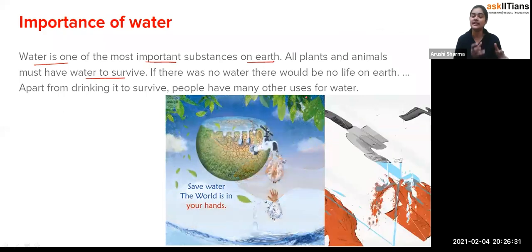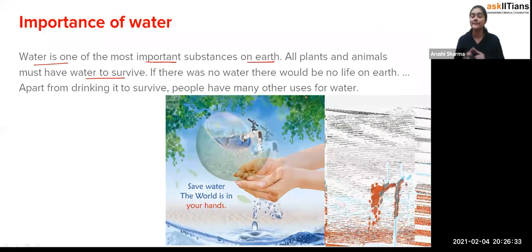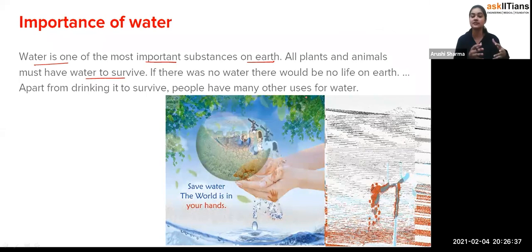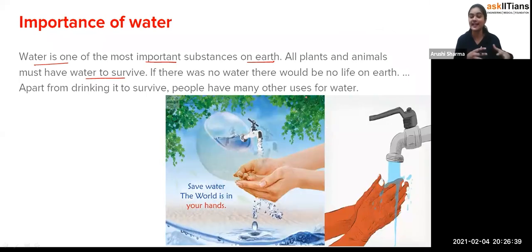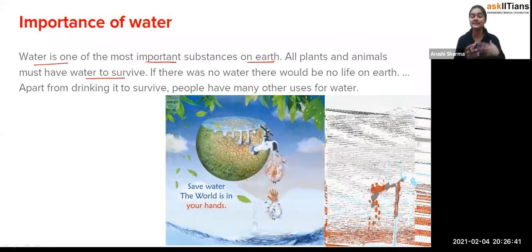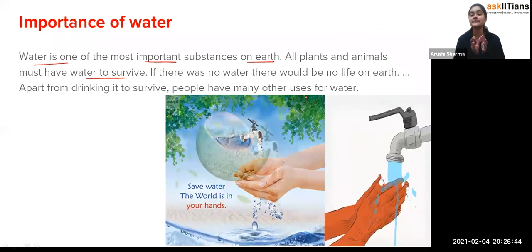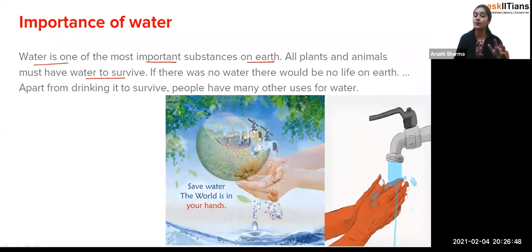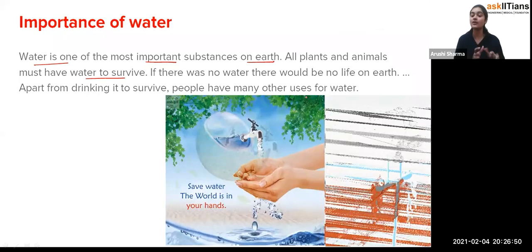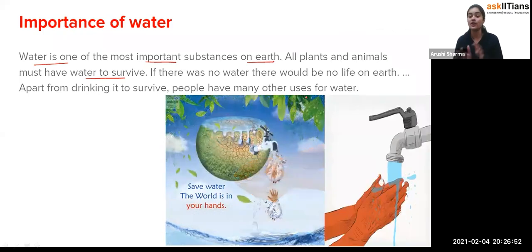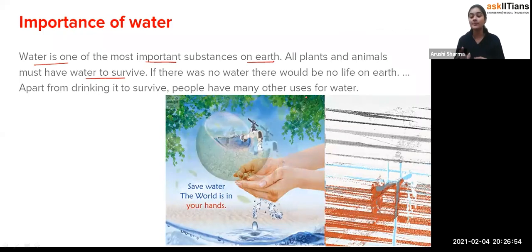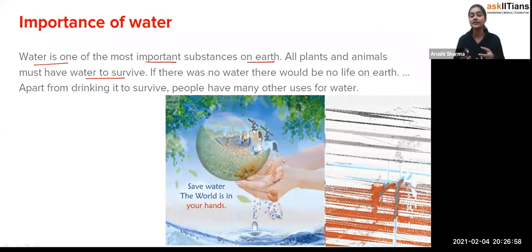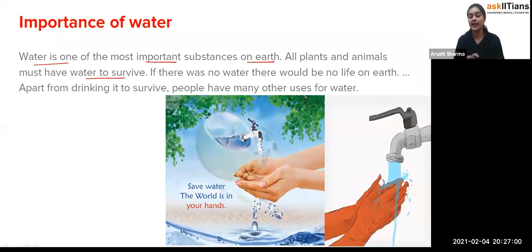Now we know that yes, water is important for us. But if I ask you, we have such big oceans that we can't even say how much water is present there. But student, if we talk about the ocean water, or the sea water, or the drinking water, the potable water, we call it drinking water.